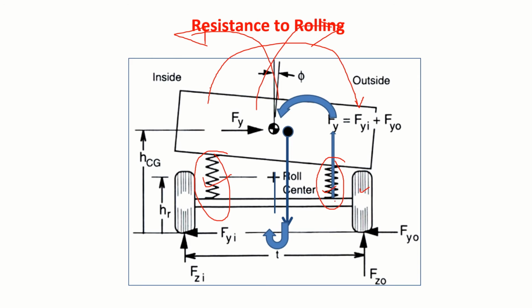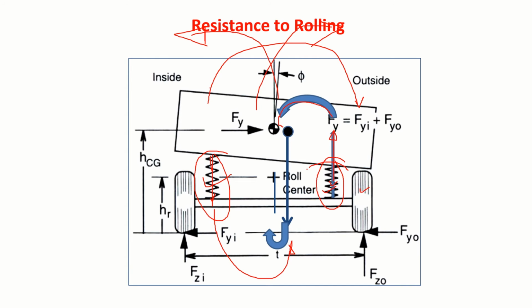The compressed spring will try to stretch out, so it will have a force like this, and the stretched spring will try to compress, so there will be a force like this. This force about the center of gravity will create a clockwise moment. This will also create a clockwise moment. So you need to design this stiffness in such a way that you can do that.